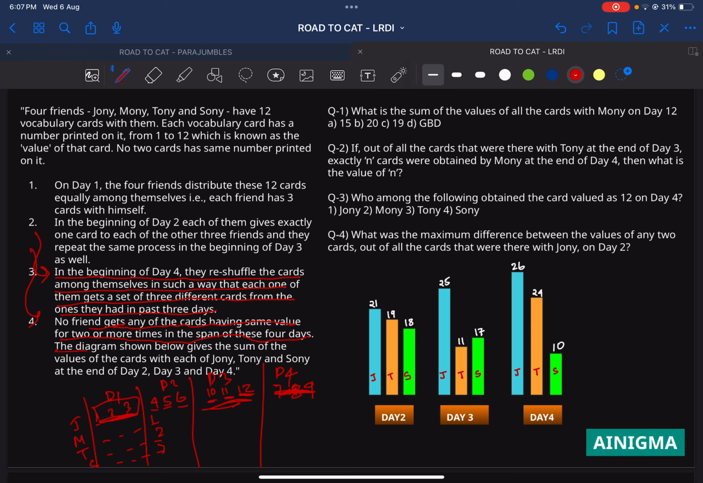Now we are given the diagram shown below, which gives the sum of the values of the cards with each of Joni, Tony, and Sony at the end of day 2, day 3, and day 4. This means we have been given the cumulative sums of the values of the cards possessed by Joni, Tony, and Sony. We have not been given the values of Moni, and the values for day 2, day 3, and day 4 have been given.